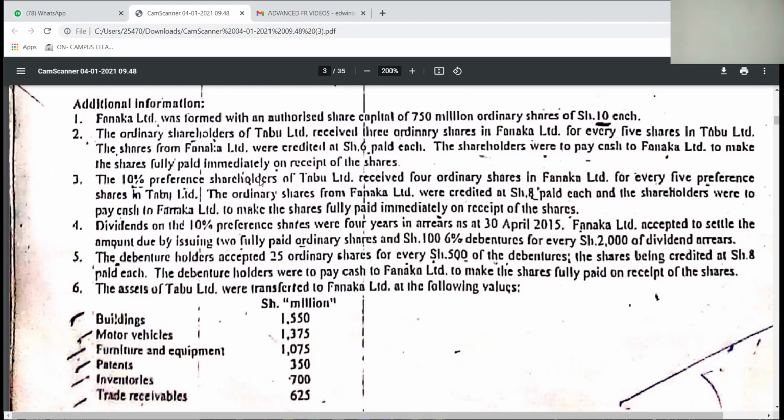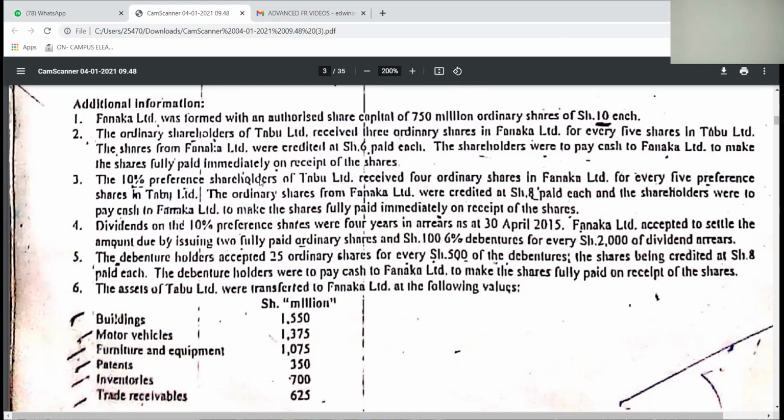Dividends of the 10% preference shares were 4 years in arrears. As at 30 April 2015, Fanaka accepted to settle the amount due by issuing 2 fully paid ordinary shares and shillings 106% of every 2,000 of the dividends arrears. The debenture holders accepted 25 ordinary shares for every 500 of the debenture, the shares being credited at 8 each. So the debenture holders were to pay cash to Fanaka Limited to make the shares fully paid on the receipt of the shares.